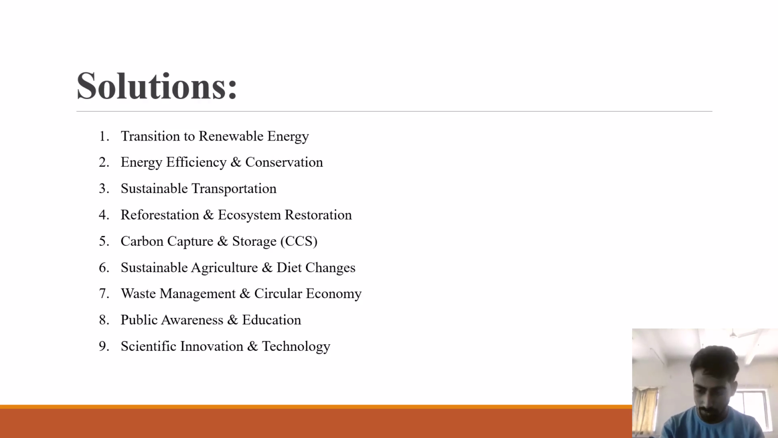Next, what can we do for stopping this? What are the solutions for this? Transition to renewable energy, which means use green energy like solar energy. This can reduce global warming. Second is energy efficiency and conservation. We have to conserve energy, use only the energy we need. If we are at home and we need electricity, but after we are going out of the home, switch off the lights.